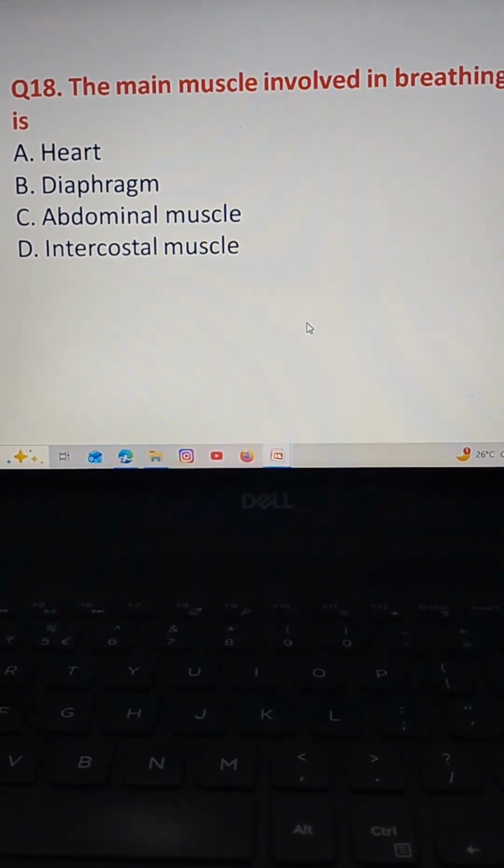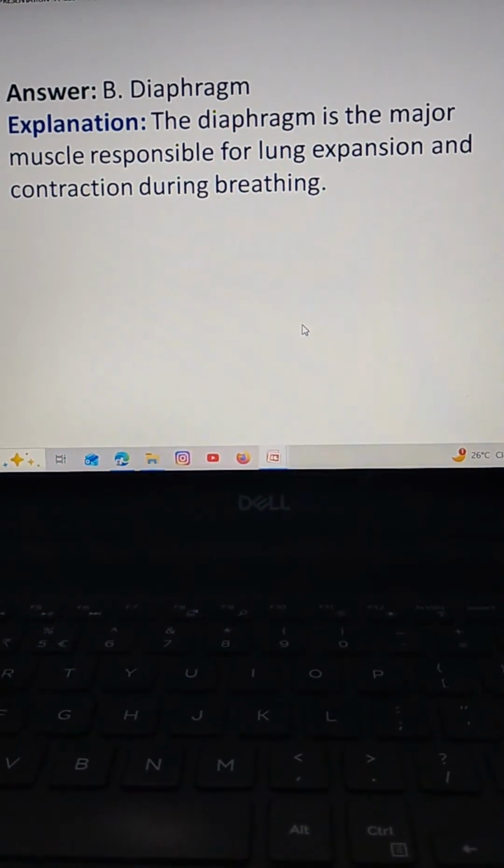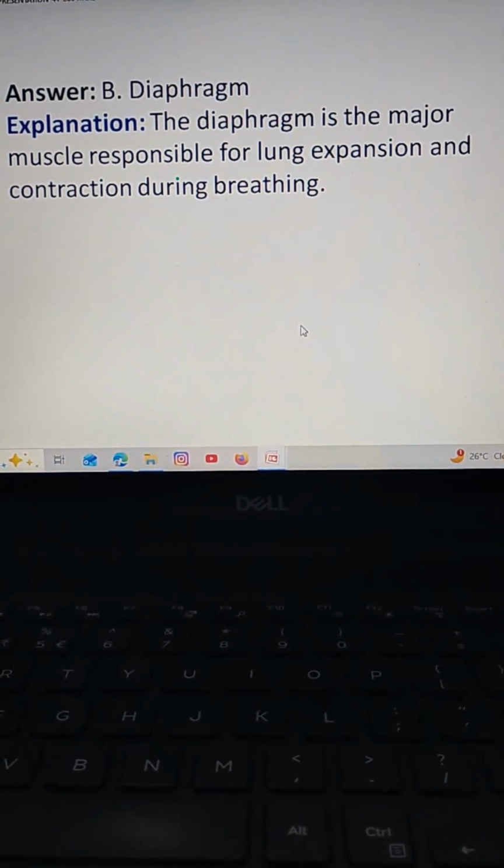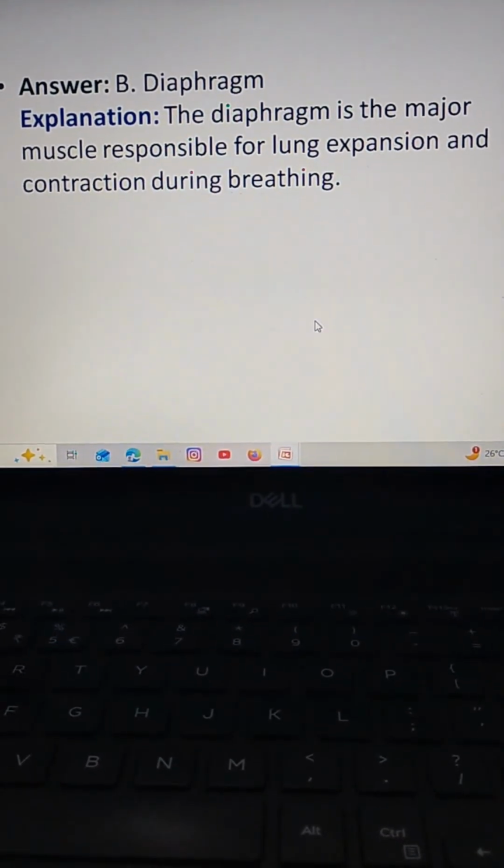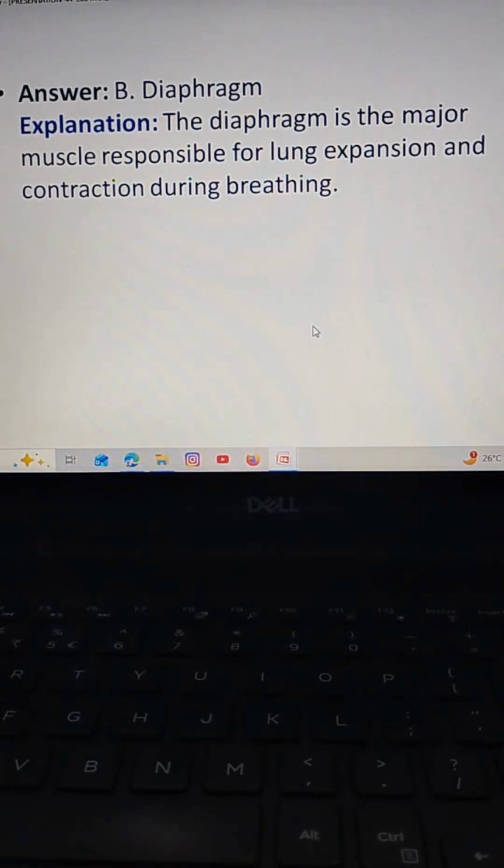The correct answer is option B, diaphragm. The diaphragm is the major muscle responsible for lung expansion and contraction during breathing.